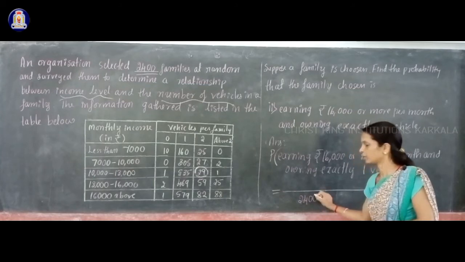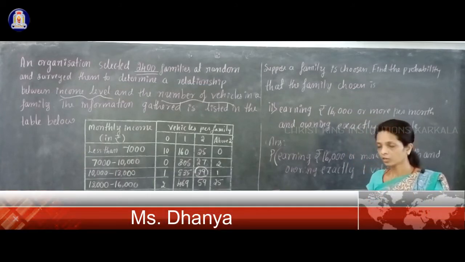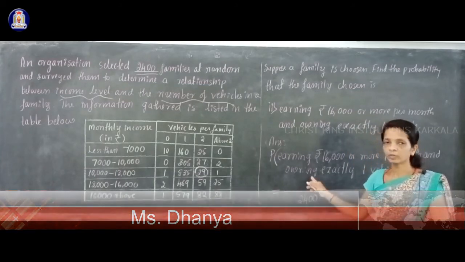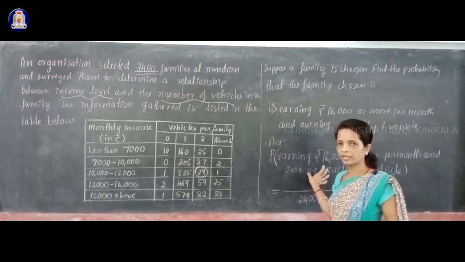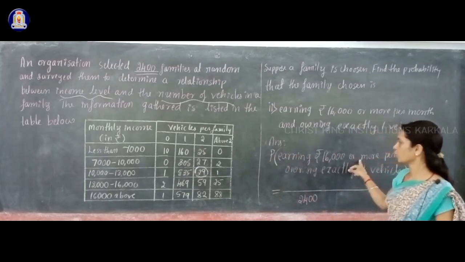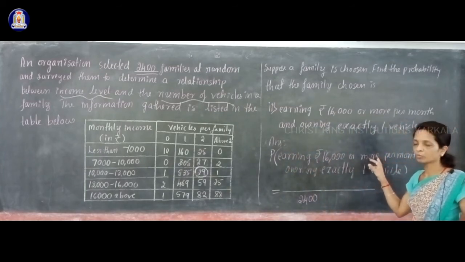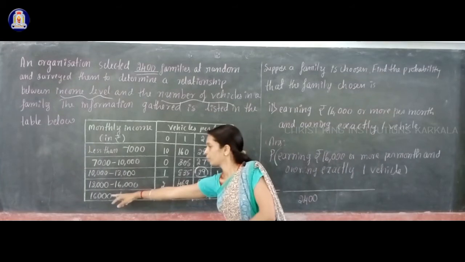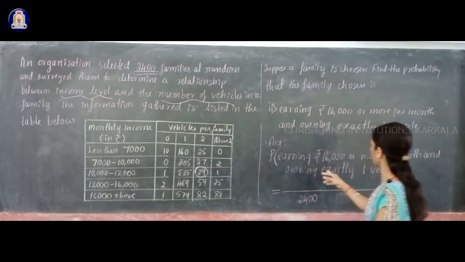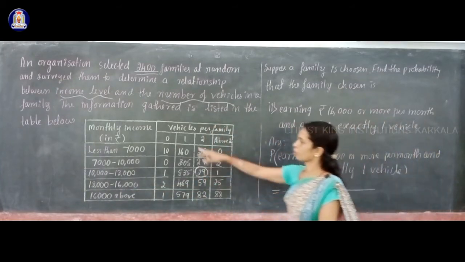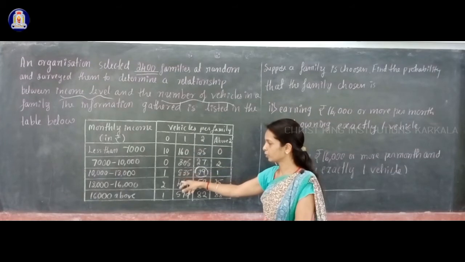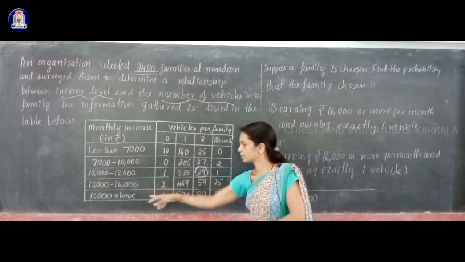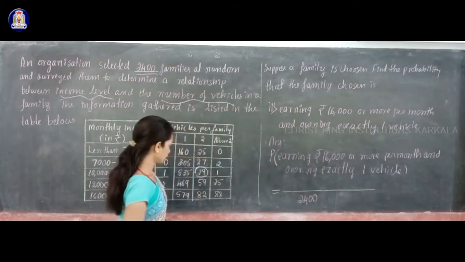The total number of families, the total number of trials, is 2400, and only the numerator changes according to the question. Now in the table you have to see which row: 16,000 or more means 16,000 and above, that row, and owning exactly one vehicle means you have to see the number of vehicles one column.